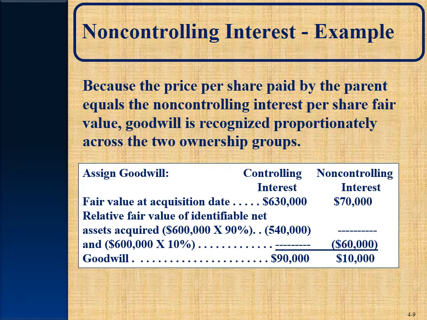Now, when we're allocating goodwill, if there is any, we are going to look and say, okay, what's the fair value of the net identifiable assets? $600,000. How much does the parent own? 90% of them. So we'll allocate $540,000. For the non-controlling interest, there's a $70,000, and they are considered to have paid $70,000 for $60,000. So they're going to actually have goodwill assigned to them of $10,000 in the non-controlling interest area, and the controlling interest will have $90,000.